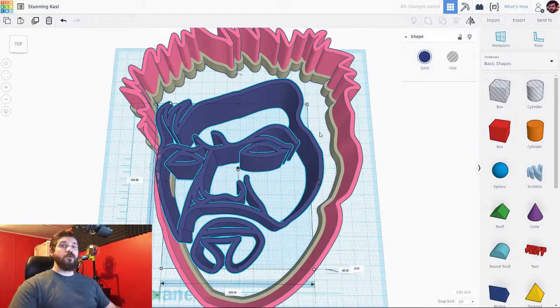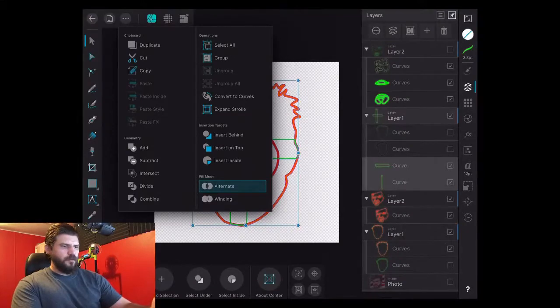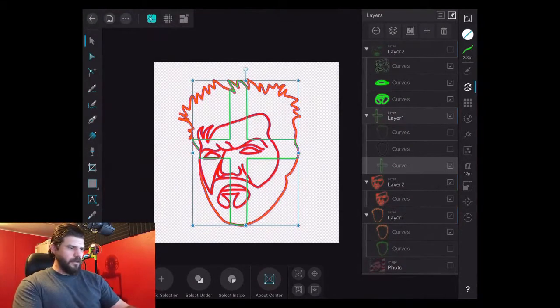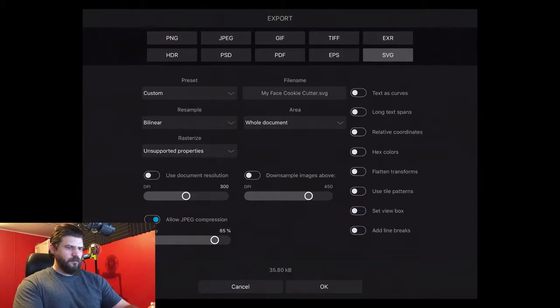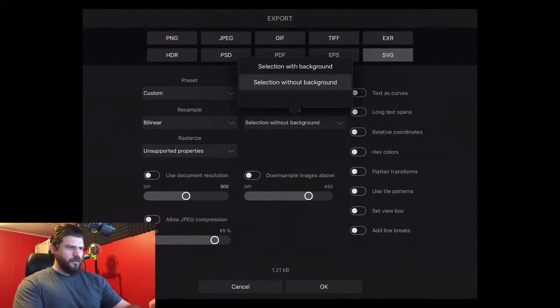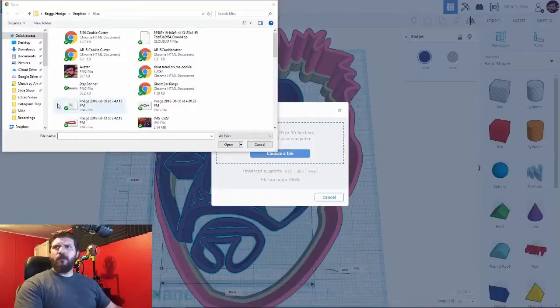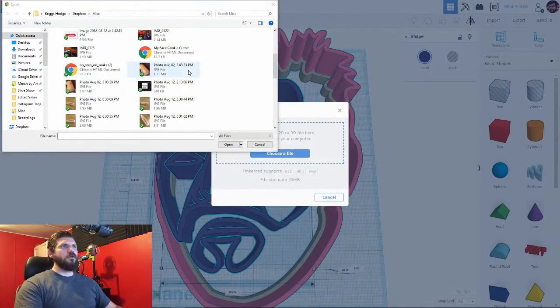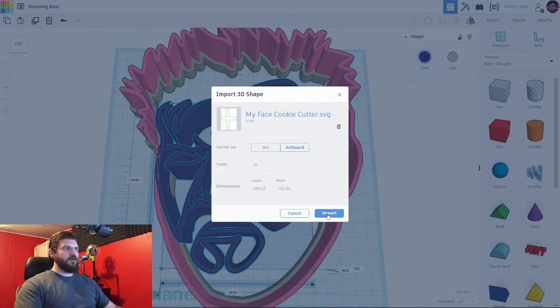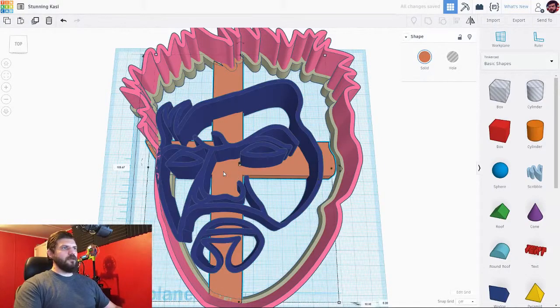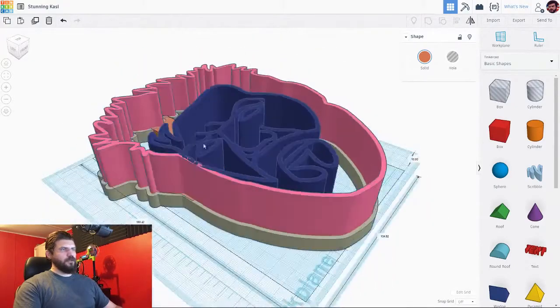We're going to have to import our two rectangular pieces also. I'm going to combine these and export that as one cross, big cross. Export. Selection without background, SVG. Alright, so importing the cross, 10% scale. Alright, and we need to maneuver the cross around a little bit. Alright, that should be good.